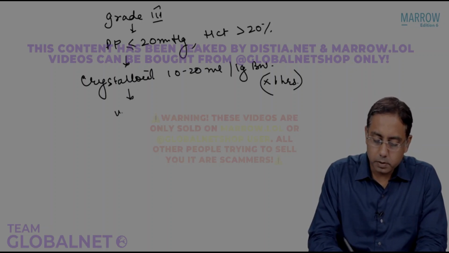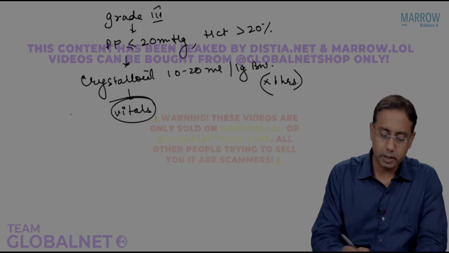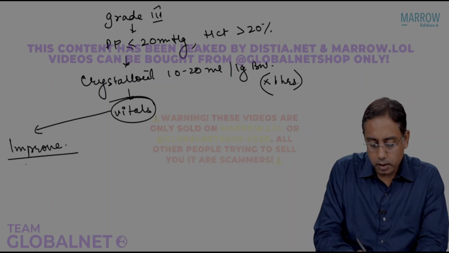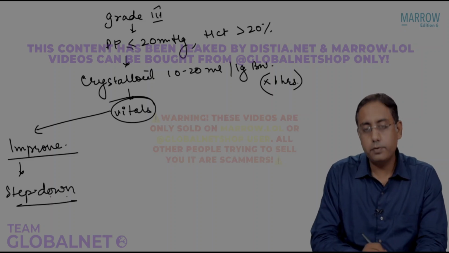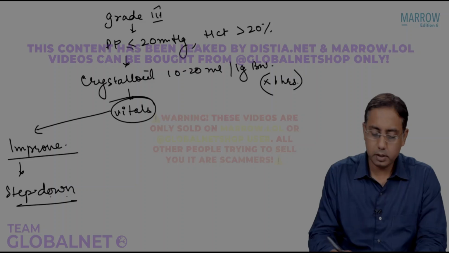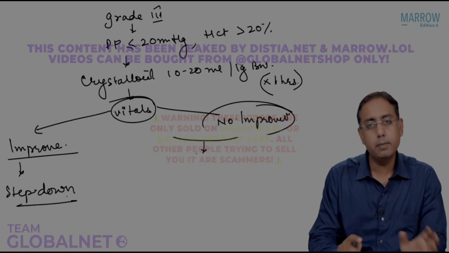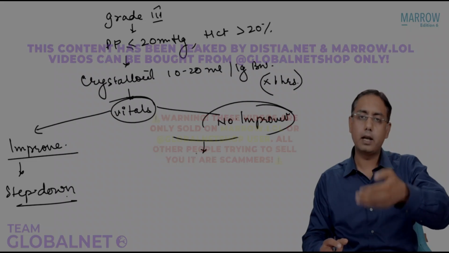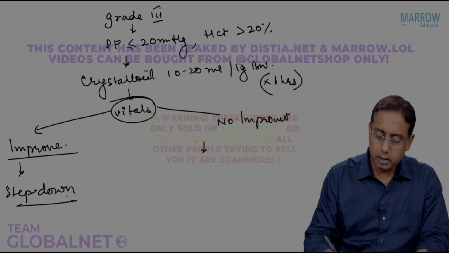Then you check the vitals, because what is more important right now is not the hematocrit but the vitals. If the vitals improve, of course you start your step down procedure. If there is no improvement, the concept is the same for treatment of all dengue; it is just a different algorithm which works at a different level. And now you check the hematocrit.